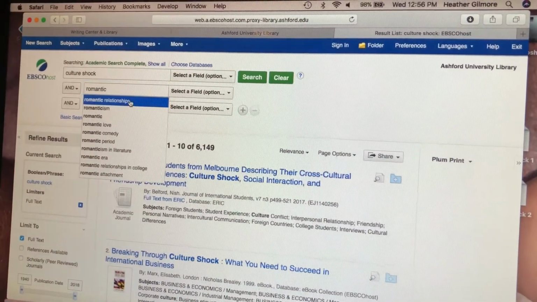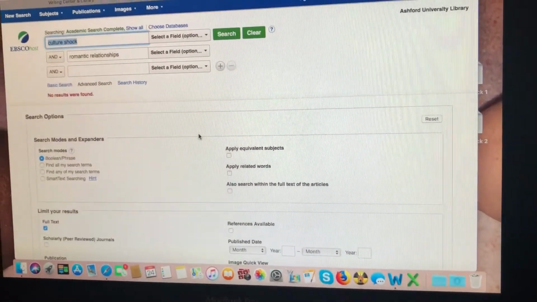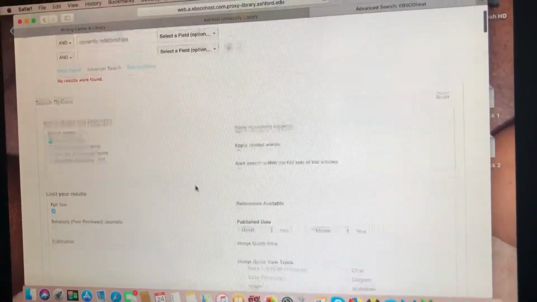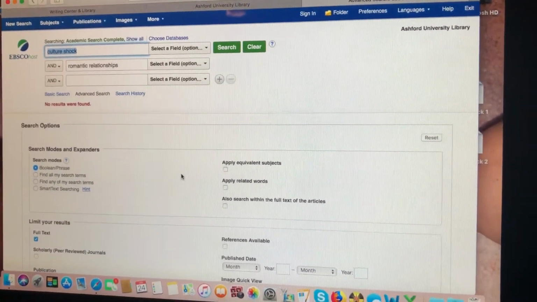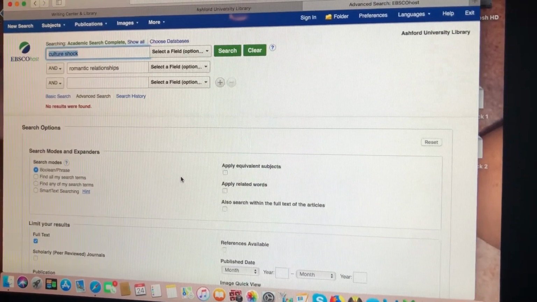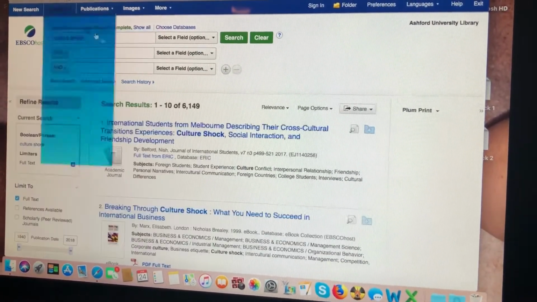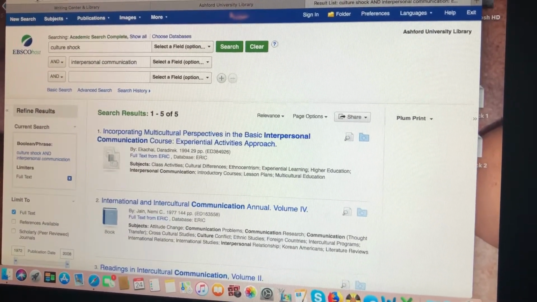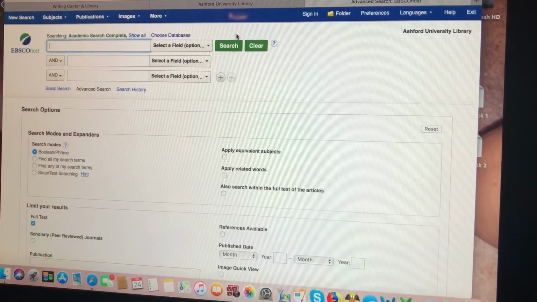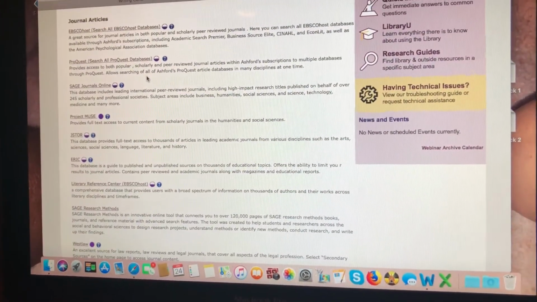And that's the first that popped up. And we'll search again. So no results were found. That doesn't mean they don't exist. It could just be that they're also in a different database. So again, you could go all the way back out of EBSCOhost. Let's just close out EBSCOhost, go back to here, and we'll do ProQuest.